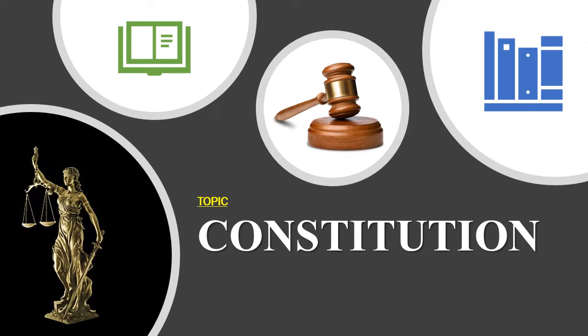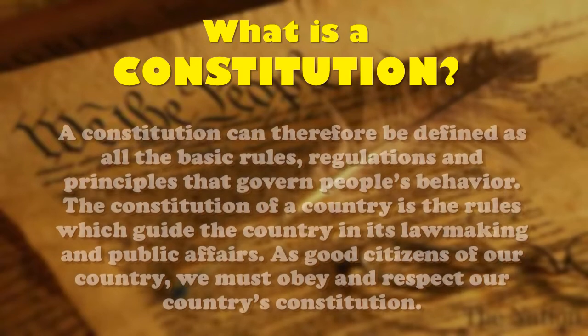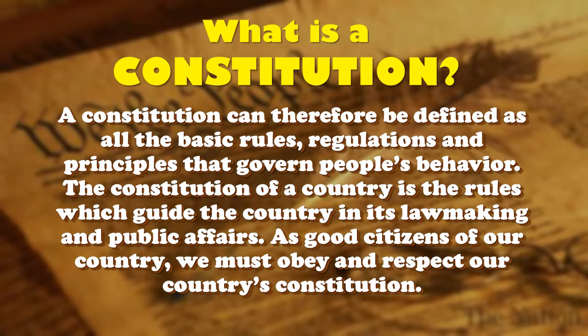Every organization and society has rules and regulations that bind them. Just as we are in school, we have rules that guide our behavior at school. At home, there are rules we must obey. A constitution has basic rules, regulations, and principles that govern people's behavior. The constitution of a country is the set of rules that governs the country. As a good citizen of our country, we must obey and respect our country's rules.